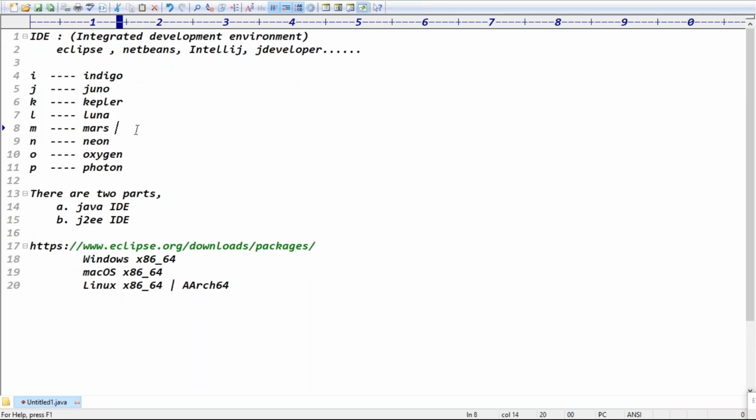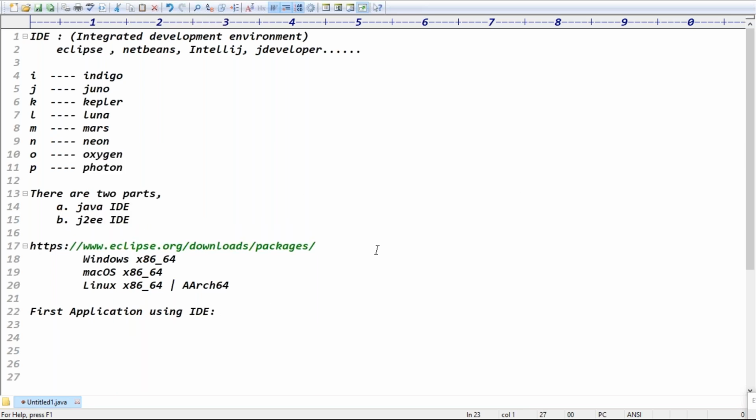This is like versions. There are two types of Eclipse IDE: the JEE Eclipse IDE and the Java Eclipse IDE. So the Java IDE supports only core Java, guys. JEE supports both core and advanced Java, right? Good. Guys, the first application I want to run is in the Eclipse IDE. First application using IDE, guys.